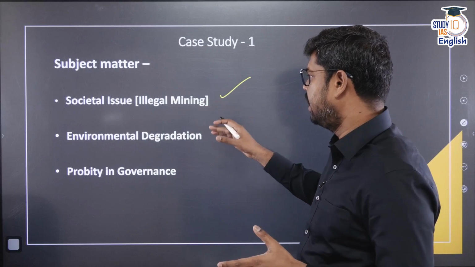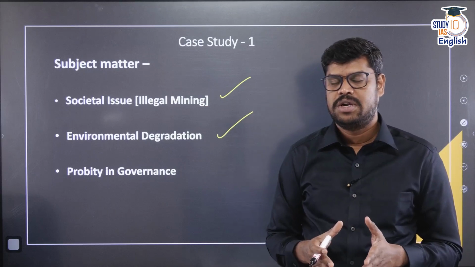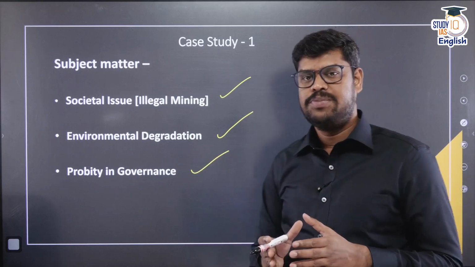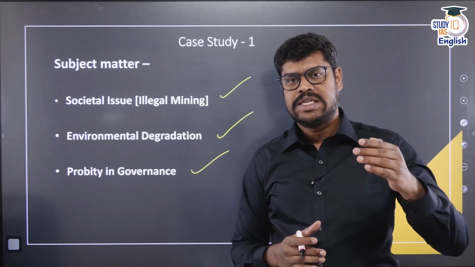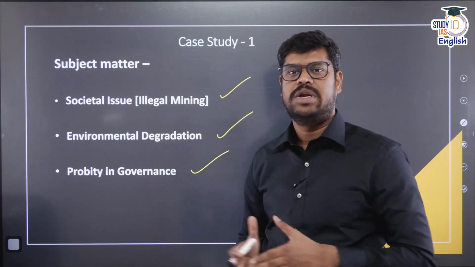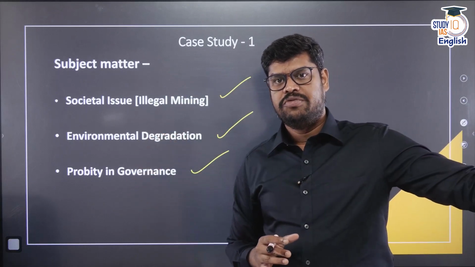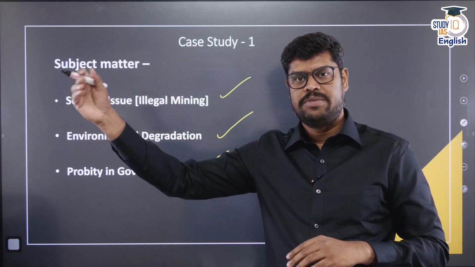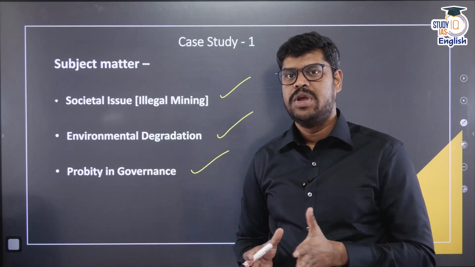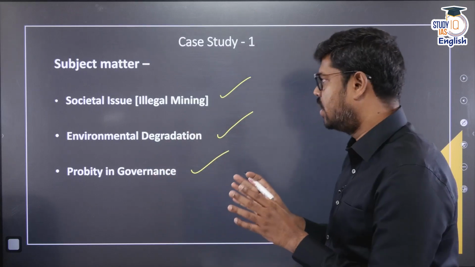So there is a societal issue of illegal mining, and then it also leads to environmental degradation. The ecosystem will get affected because of this. So there is definitely an environmental issue. And this issue is also related to what is called probity in governance, because it is the responsibility of government officials to exhibit high moral standards and behavior when they are appointed or elected to public office. But here we could see, on the one hand, a sincere officer is losing his life, but on the other hand, a few corrupt officials are still involved in corruption and helping the sand mafia, having a nexus with them. So the issue of probity in governance is also a subject matter. These are all the subject matters that I could understand.